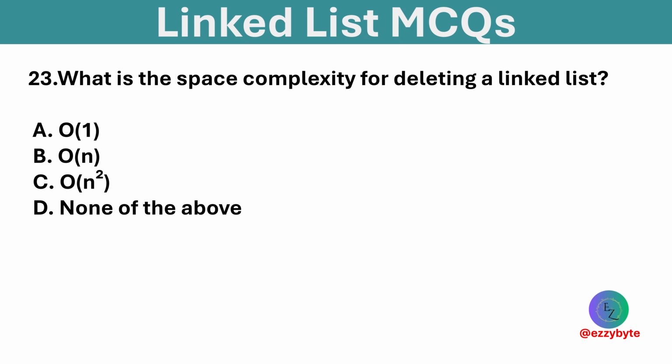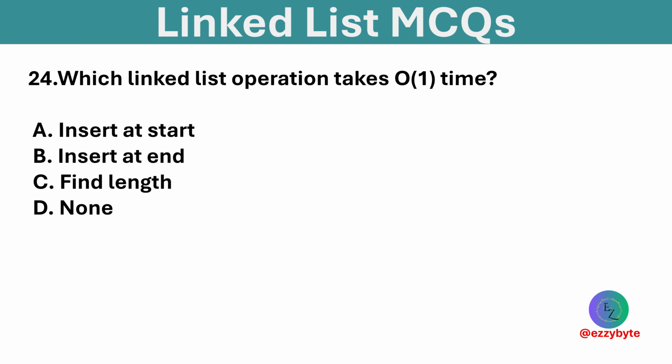What is the space complexity for deleting a linked list? Options are O(1), O(n), O(n²), or none of the above. Option A is correct. Deleting a list can be done in O(1) space. Which linked list operation takes O(1) time? Options are insert at start, insert at end, find length, and none. Option A is correct. Inserting at the start is an O(1) operation.